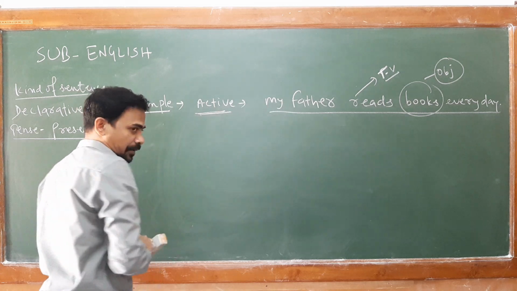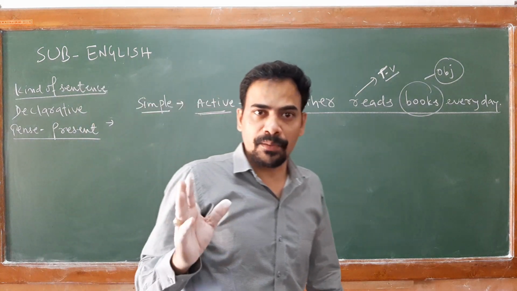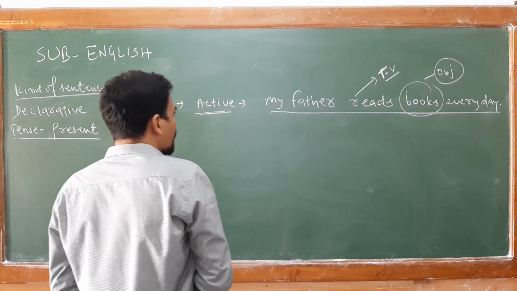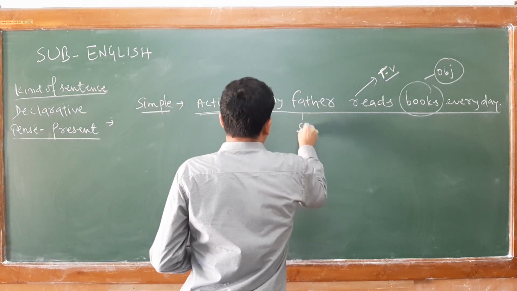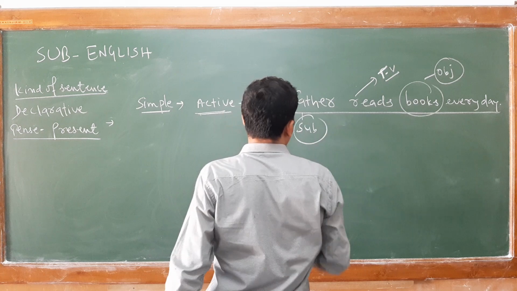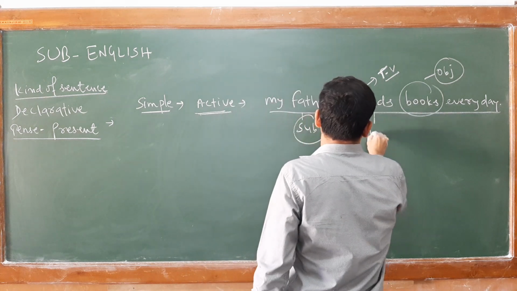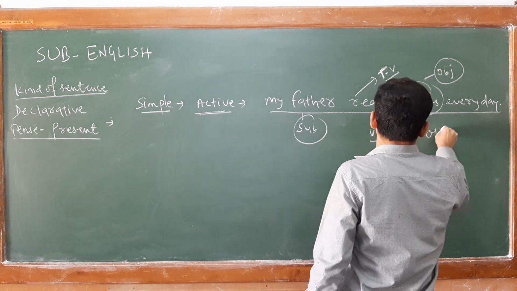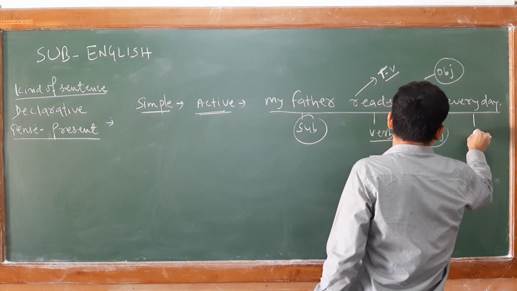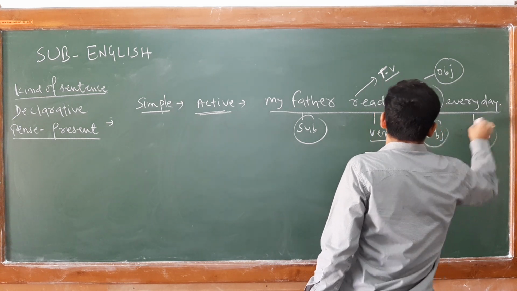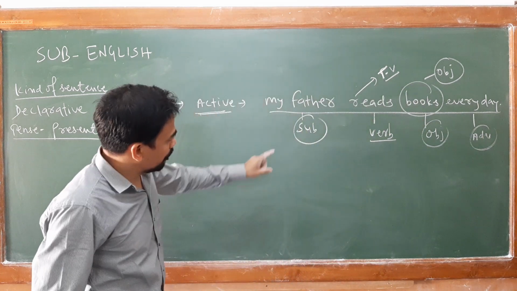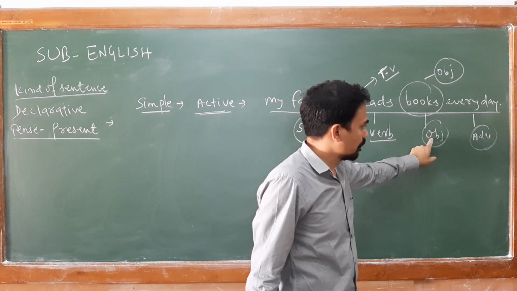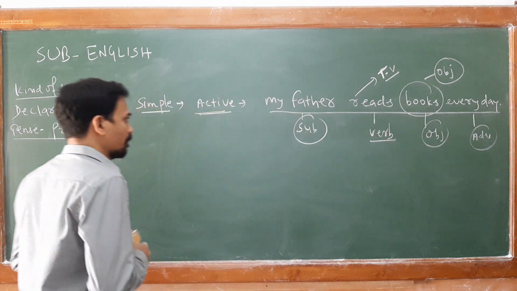Now, what are the basic changes that you can find in active form, and what do we do in passive? Mark the subject in active form. This is your subject, this is your verb, this is your object, and this is the adverb form. Clear? So four basic elements you are finding: one subject, one verb, one object, plus your adverb.